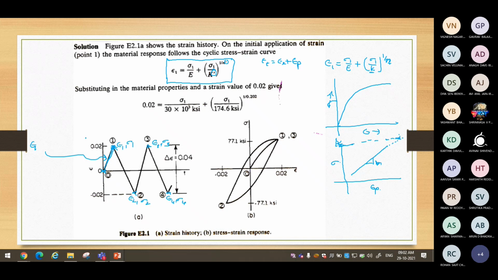So if we know the monotonic property, if that would have been given, to calculate epsilon 1, we could have used the Ramberg-Osgood equation itself. And how can you justify that? Saying for the first cycle, the material is in the monotonic behavior.